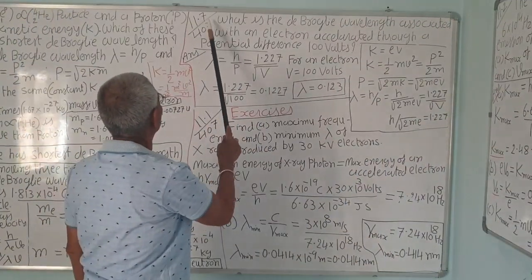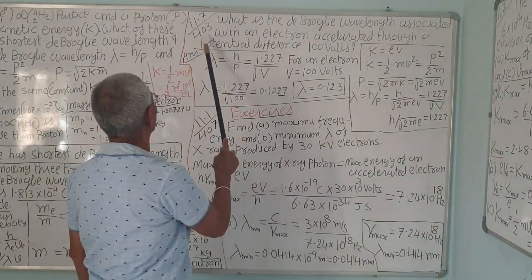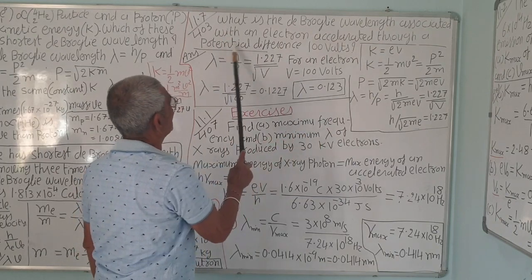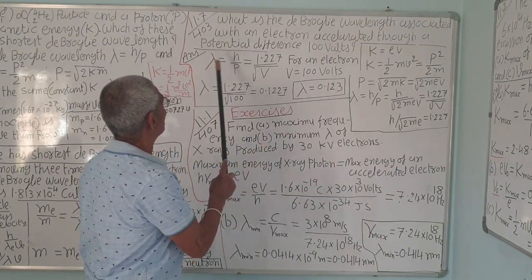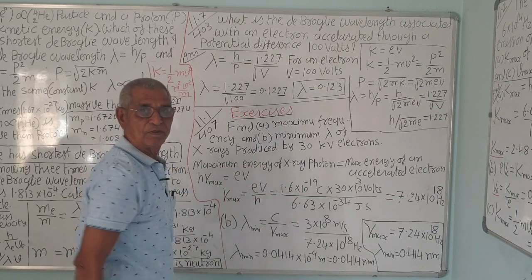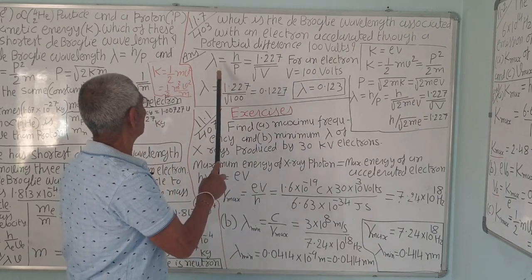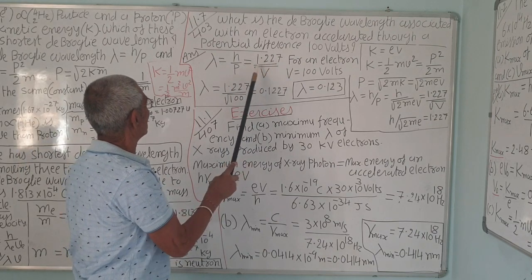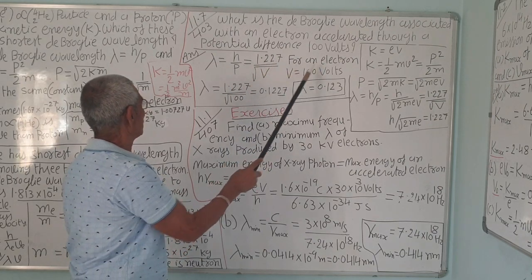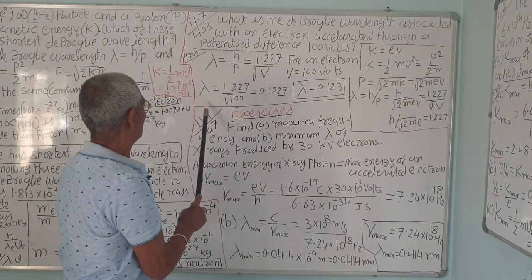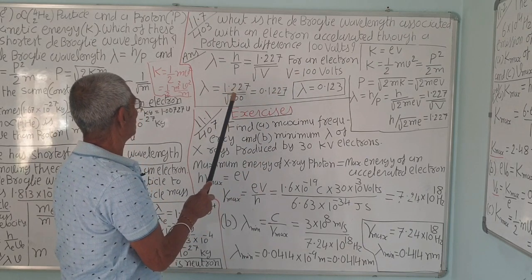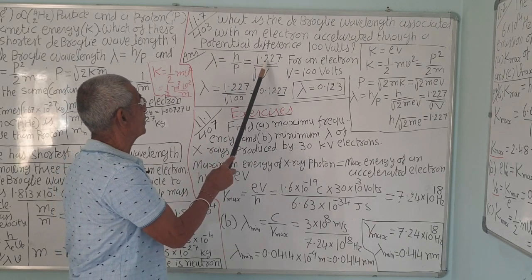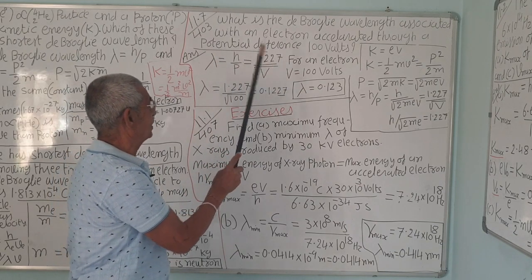Now 11.7, a solved numerical, also on page number 403. What is the de Broglie wavelength associated with an electron accelerated through a potential difference of 100 volt? Lambda is equal to h upon p, and that is equal to 1.227 upon under root V for an electron. This equation is already given in the book. This value is for the electron only.